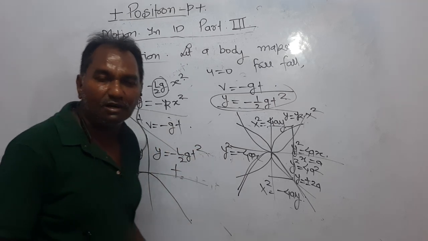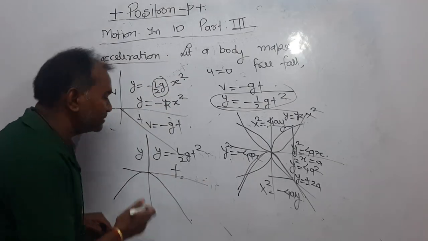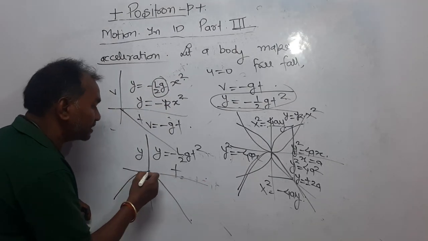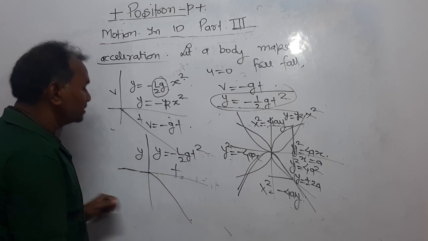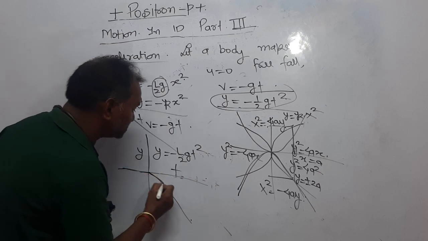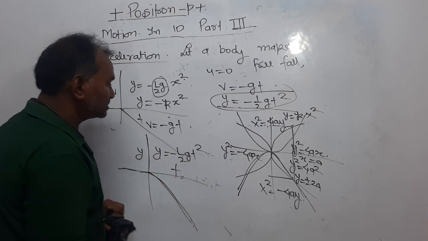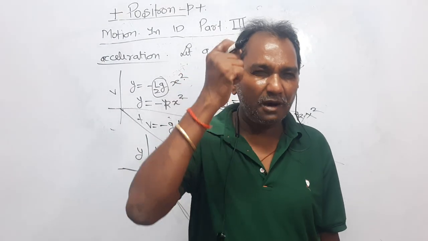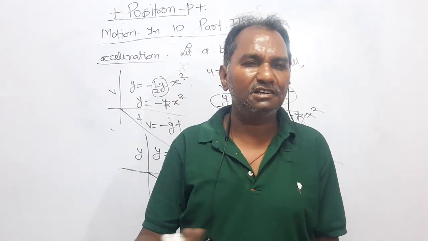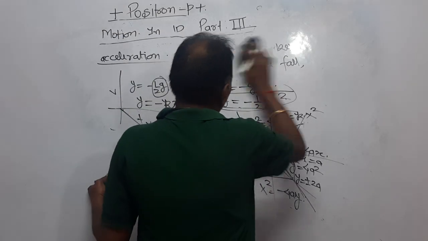But dear student, one thing you have to be very clear, that time cannot be negative. If you take this portion of the graph, here time will be negative, so erase this. So the graph will be like this. This is between y and t, y is equal to minus half gt square. It is the graph of a body falling freely between displacement and time, right? And third, you can plot that.